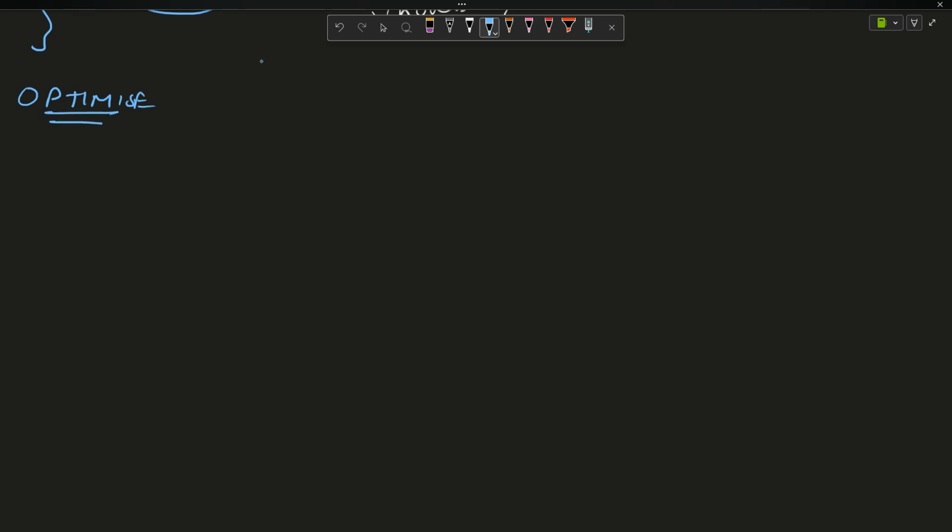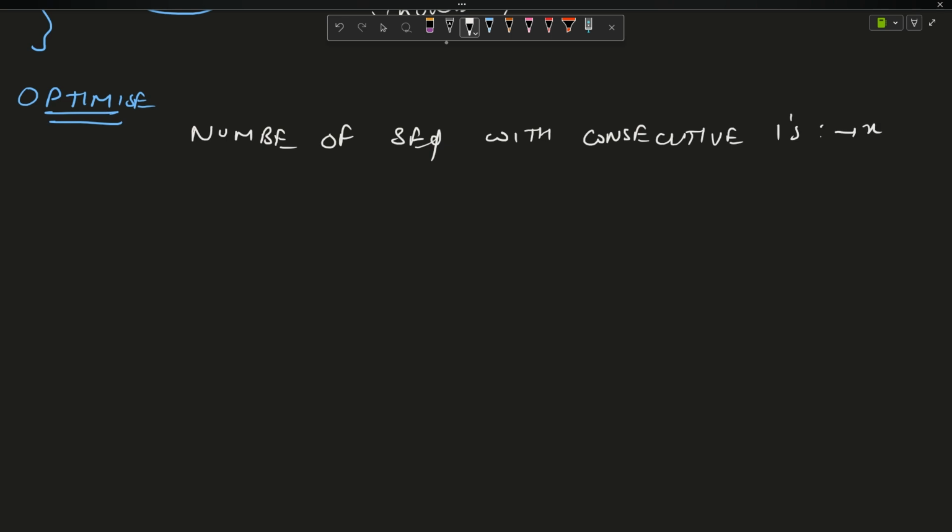Optimized. I am saying that I want to find the number of sequences with consecutive 1s. This is my demand, right? Let us name it as x, right?